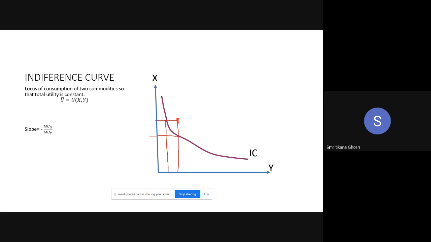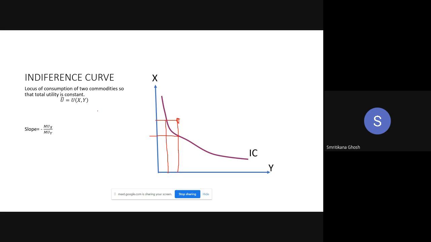And what is the equation of the indifference curve? U bar is equal to U, a function of X and Y. Now look, if I write U as a function of X and Y, then it will be the utility function. If I write U without bar, U function of X and Y, then it is nothing but the utility function.